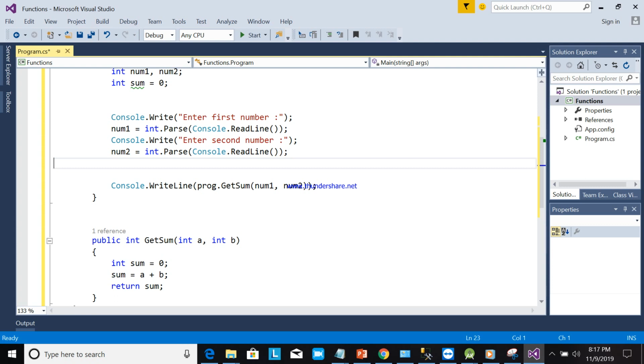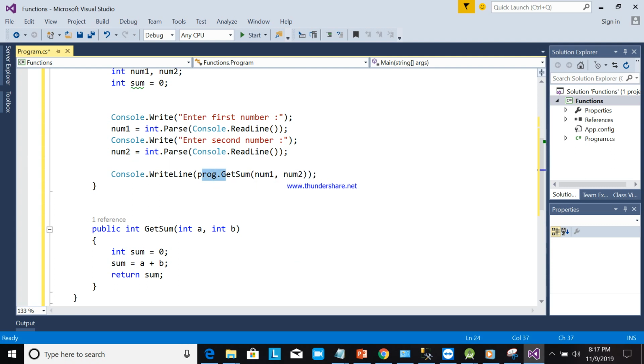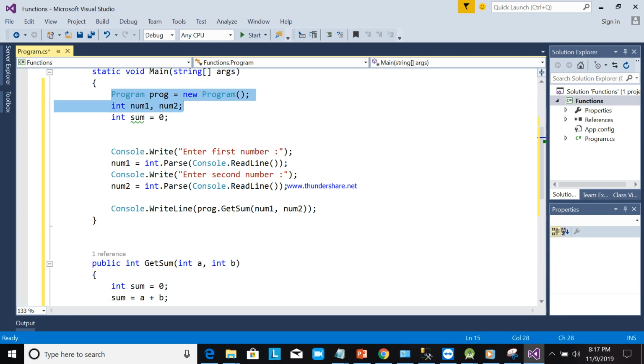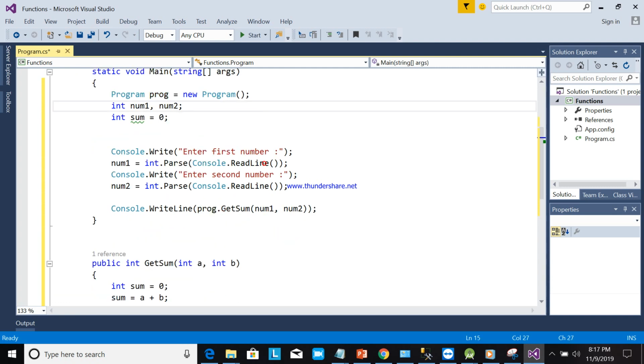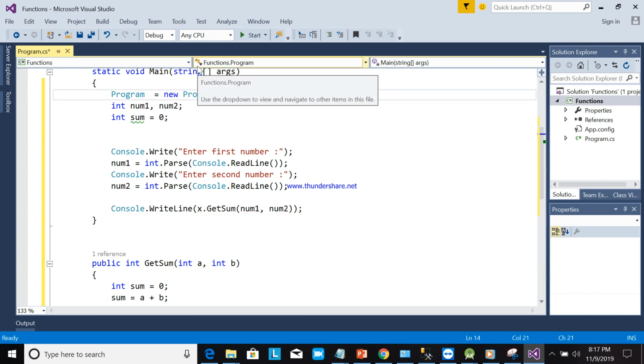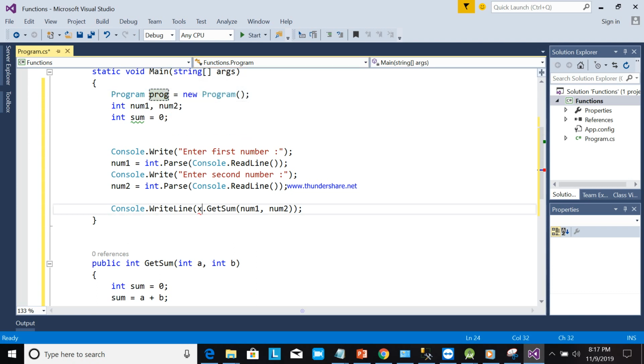So why did I put this one? Okay, this one is the object. You are using the class program, so you are creating an object here to call the functions or methods of the class. So now prog will be the variable. You can use x here, it's almost the same, because this one is a variable. So prog is the object, so then you can use this one to call the function.